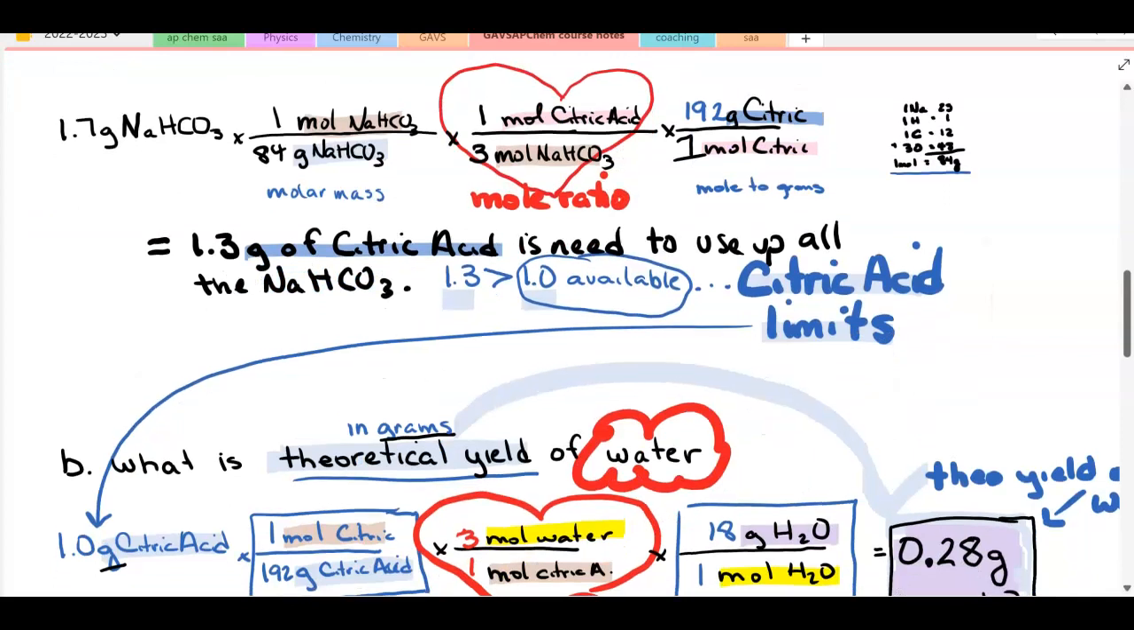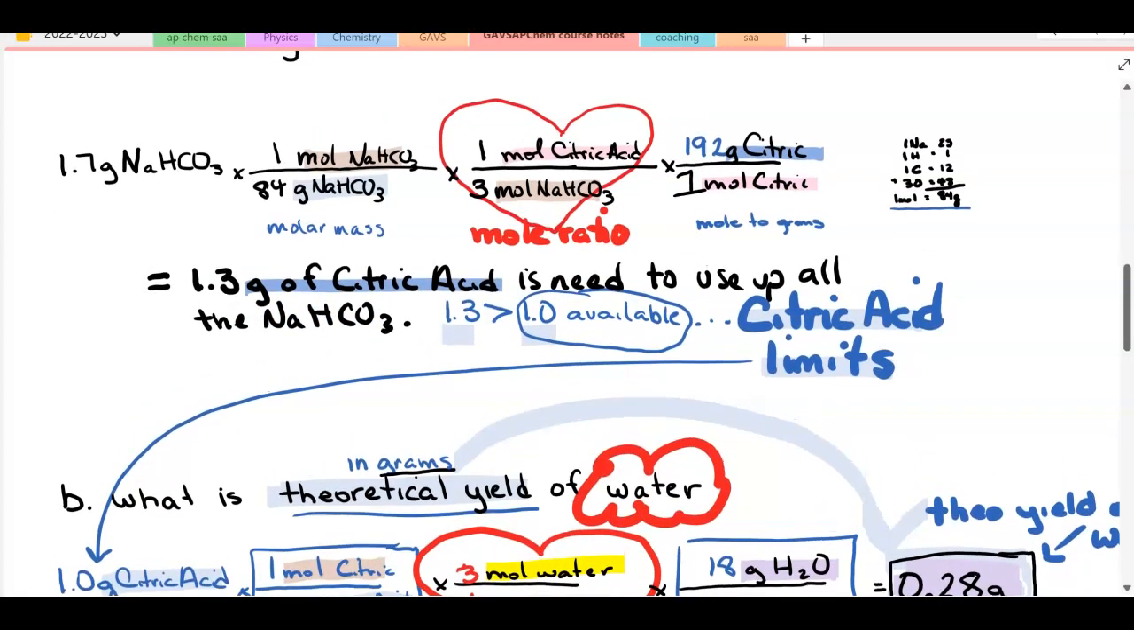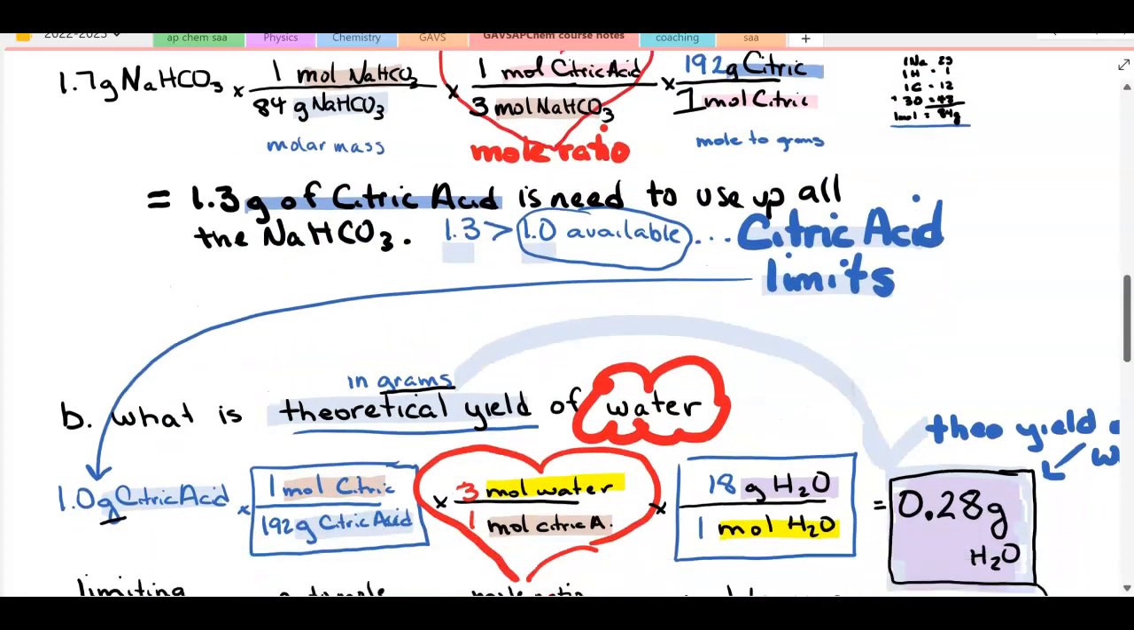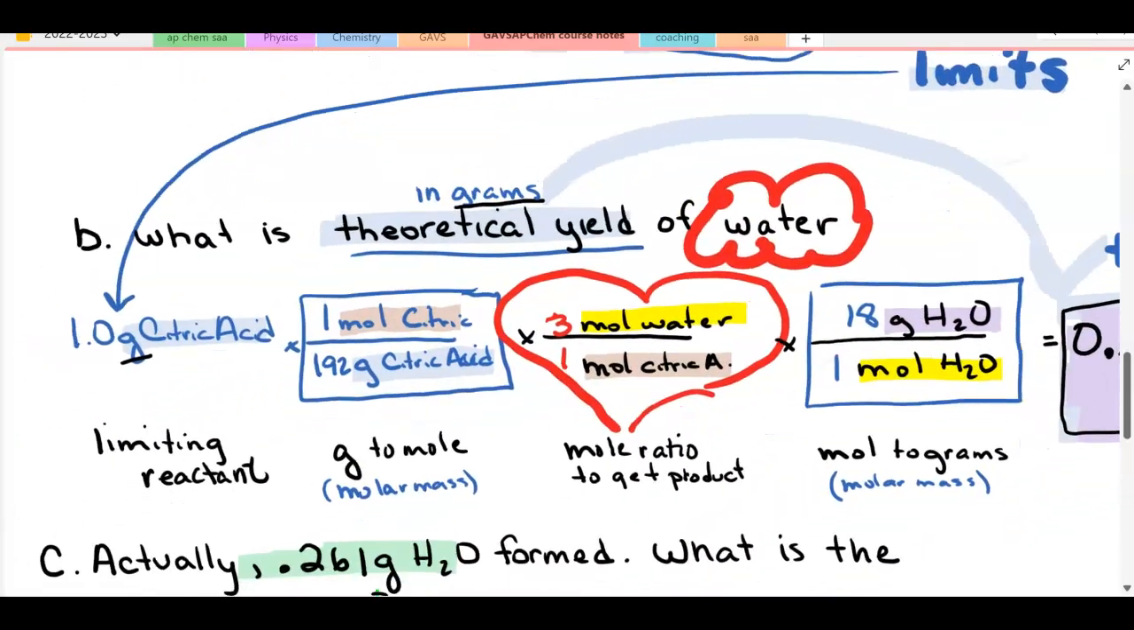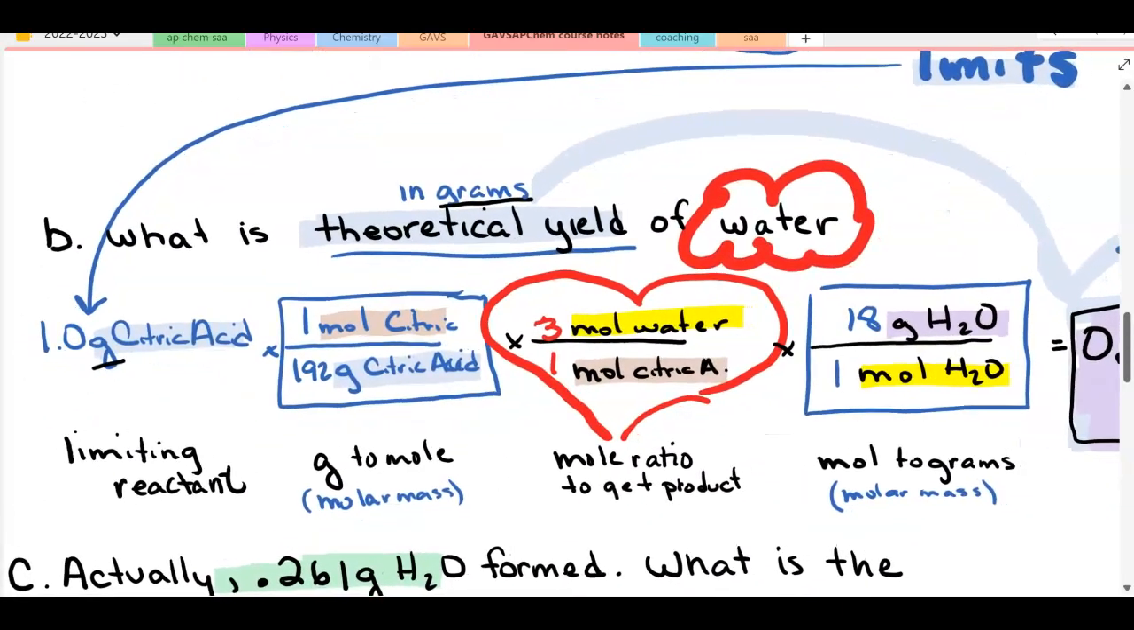The next step. What is the theoretical yield of the water product? So again, I'm going to start with my limiting reactant, 1.0 grams of citric acid. Changing grams to moles using the molar mass from the periodic table will allow me to get moles of citric acid. That allows me to use the heart of any stoichiometry problem, which is the mole ratio from the balanced equation, to change my reactant into the product I want.